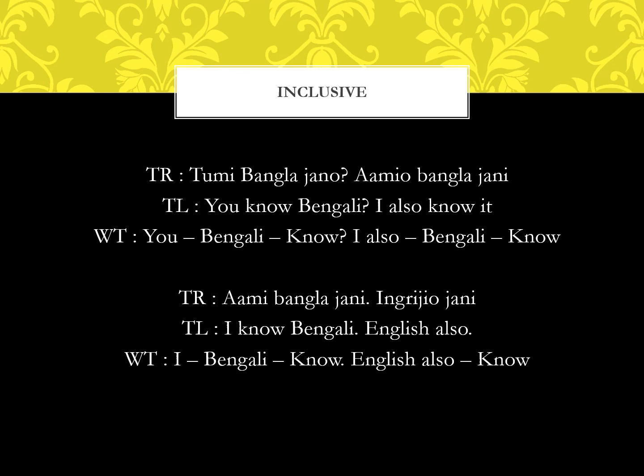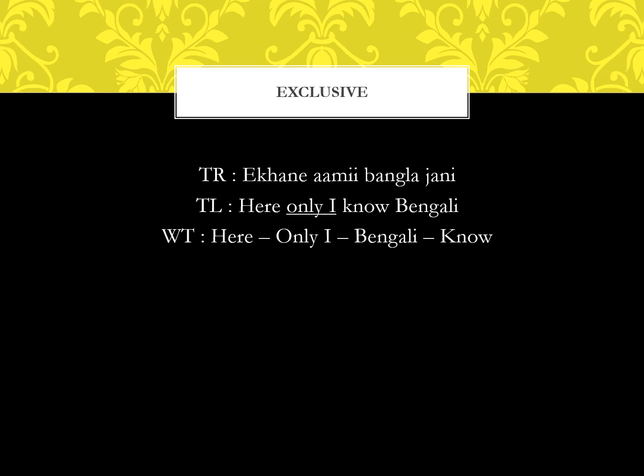Ami Bangla jani means I know Bengali. Ingrejiyo jani, I know English as well. Now in this sentence, Ingrejiyo jani, we are just omitting the subject ami because it's understood, since this is a run-on sentence, it's understood that it will take on the subject from the previous sentence. এখানে আমিই বাংলা জানি. This ami is I, only I is ami. এখানে আমিই বাংলা জানি means here I am the only person who knows Bengali, no one else knows Bengali here.